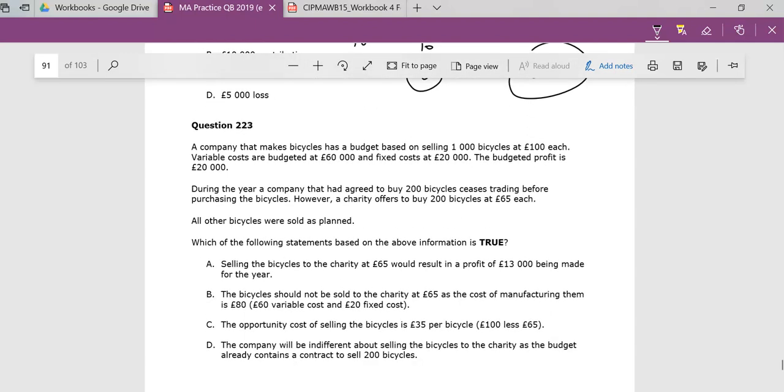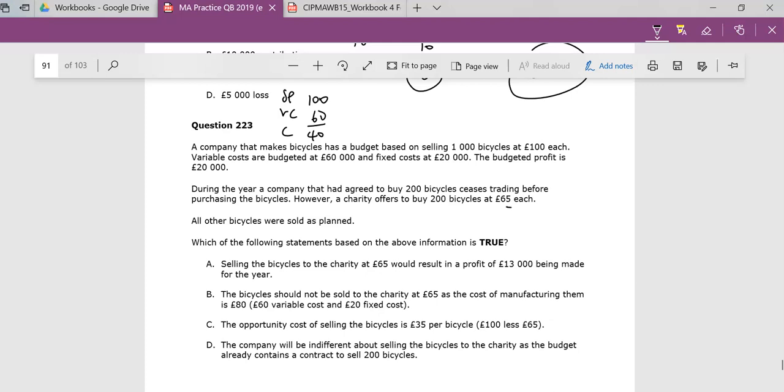Question 223. Let's look at this carefully. It says that currently you want to sell these bikes at 100. Variable cost is 60. So with a selling price of 100 and variable cost of 60, that gives me a contribution of 40. That's my current situation. I want to sell 1,000 bicycles. Now I hear that someone who plans to buy 200 bicycles wants to do it at 65.